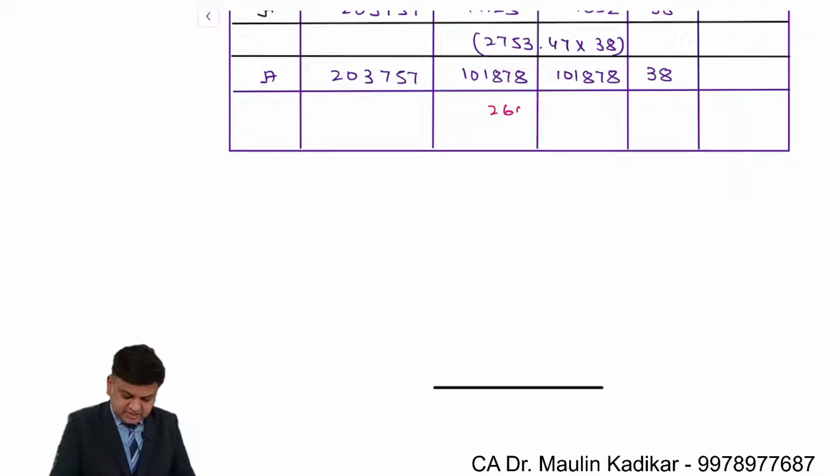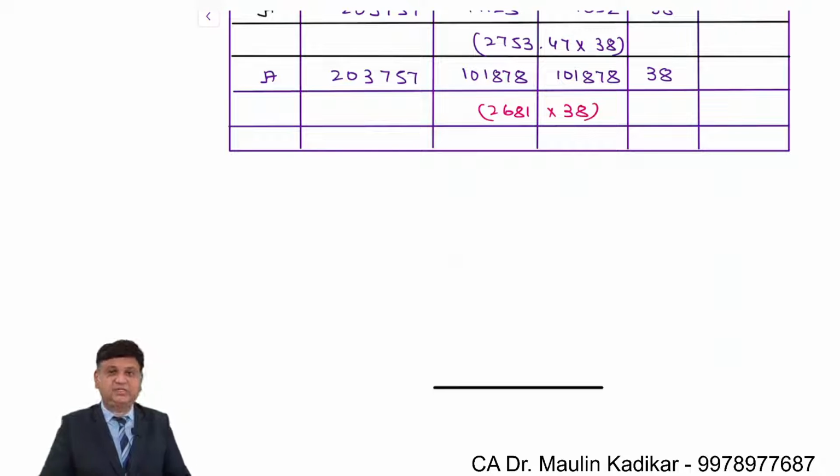So it is 2681 number of units into 38 rupees per unit. That is the way we can compute the number of units.